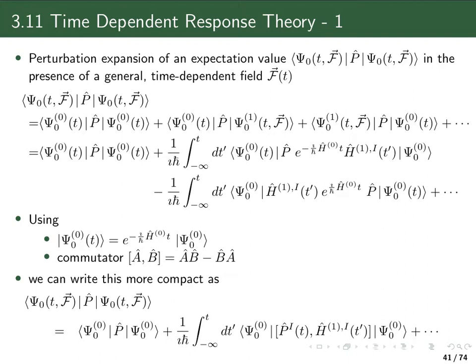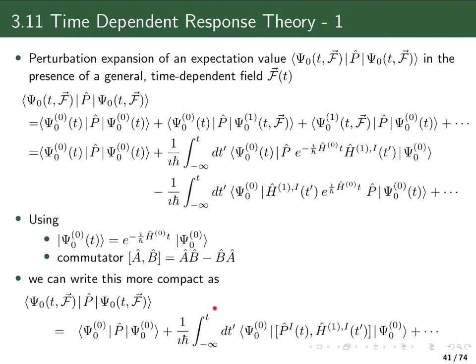So I can write these two integrals together in just one integral over the commutator of the two operators, the operator representing my property, which I look at, and the first order correction to the Hamiltonian, both in the interaction picture.